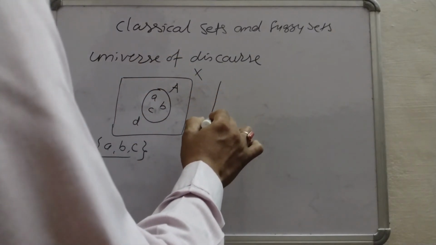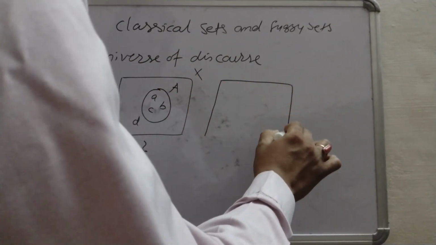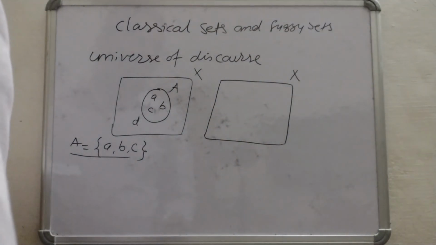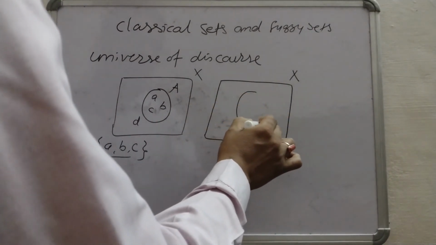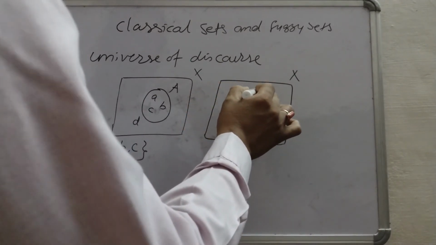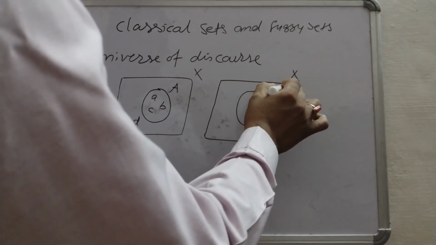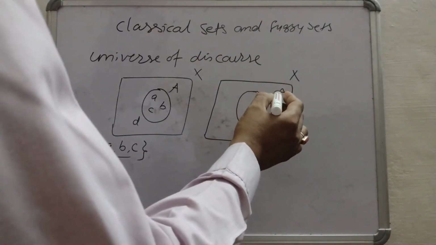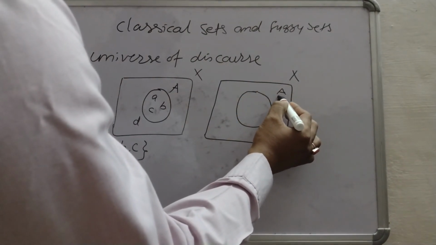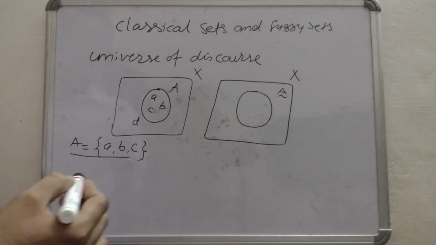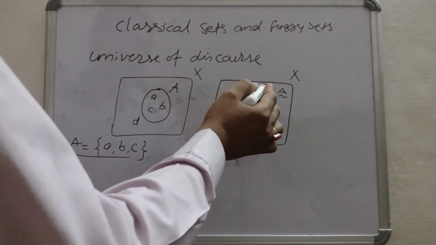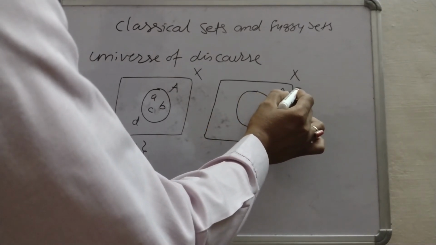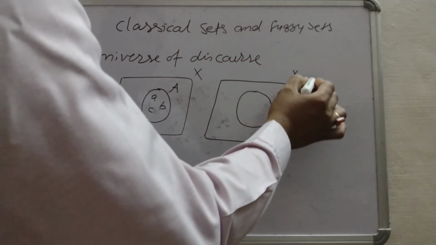Now in the case of fuzzy sets, suppose the same universe X, and suppose this is fuzzy set A. To represent the fuzzy set, we place a tilde, a tilted underscore, below the A. So it shows that it is a fuzzy set.